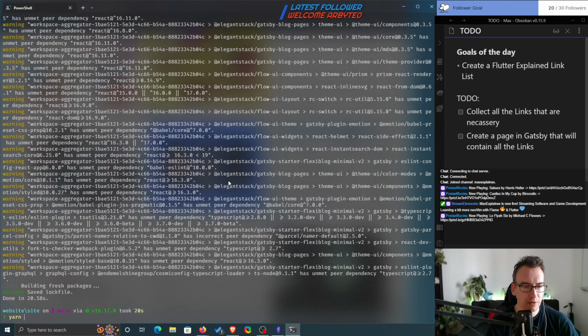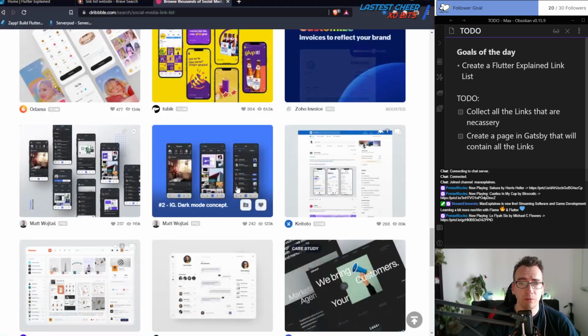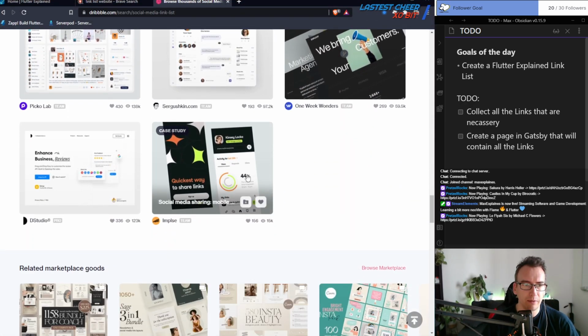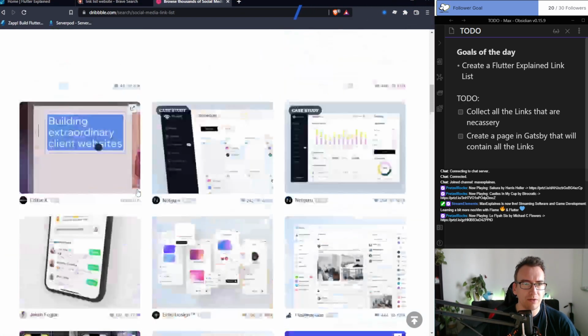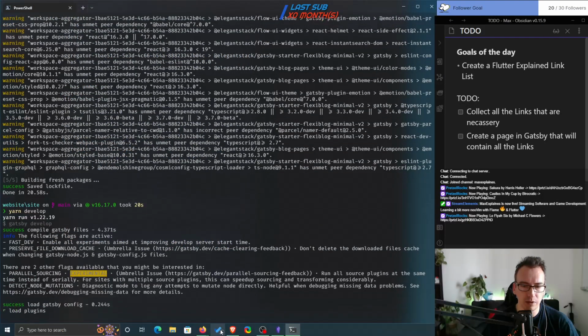Yeah, so the simplest way would probably be, if we go to yarn develop, if we would just create all the links one line by another, but I find it a bit boring. Let's see what we can do.